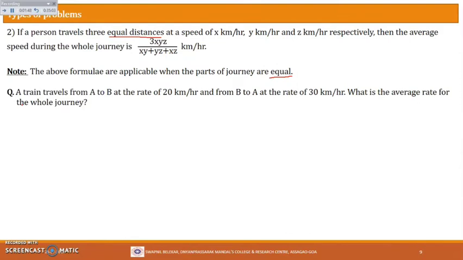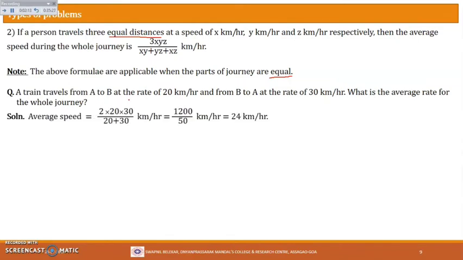A train travels from A to B at the rate of 20 km per hour and from B to A at the rate of 30 km per hour. So what is the average rate for the whole journey? Now this is a straightforward problem. The formula given in the previous slide will be helpful for us here. So let's see this.